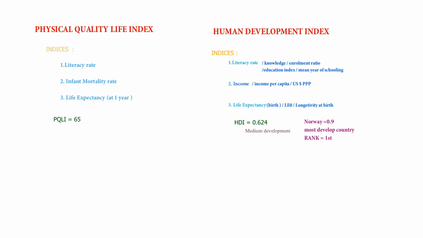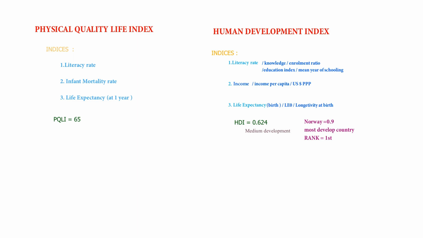So this is the basic differentiation between the physical quality of life index and the human development index. That is, the indices in PQLI are literacy rate, infant mortality rate and life expectancy at 1 year. And the indices in HDI are life expectancy at birth, literacy rate and income.